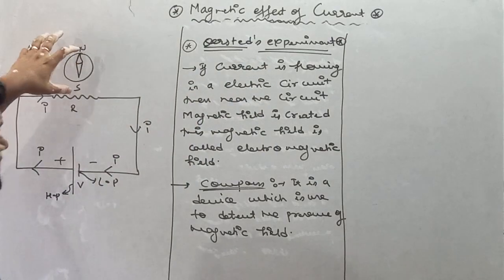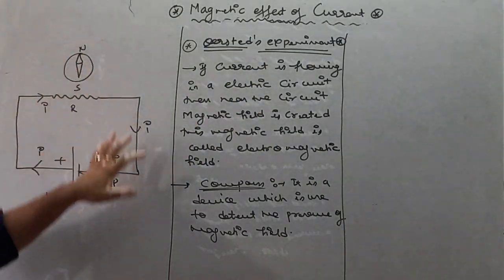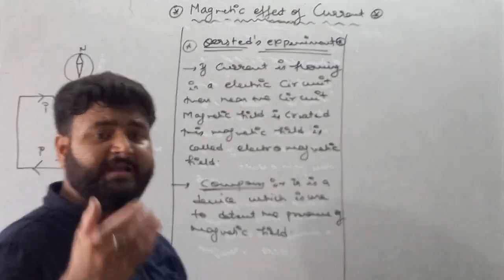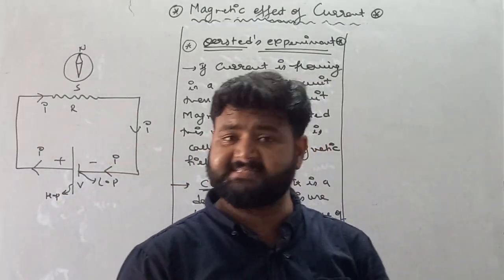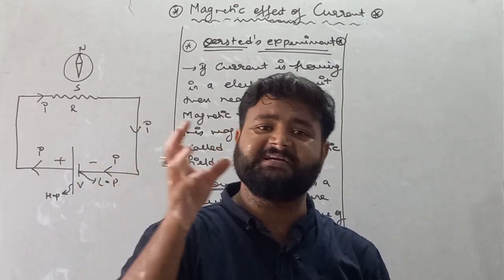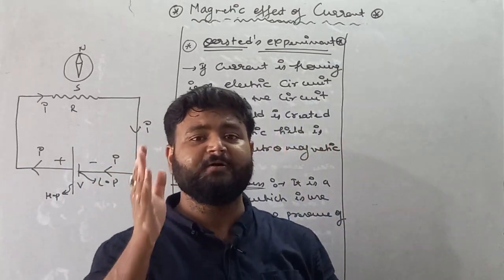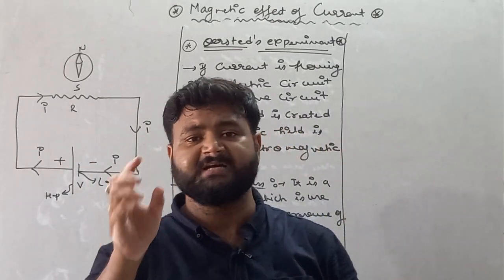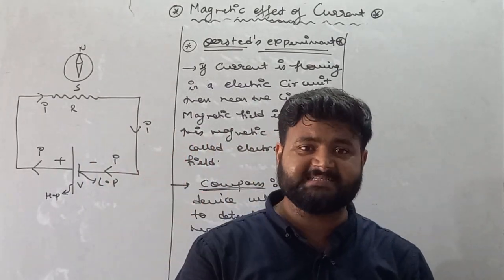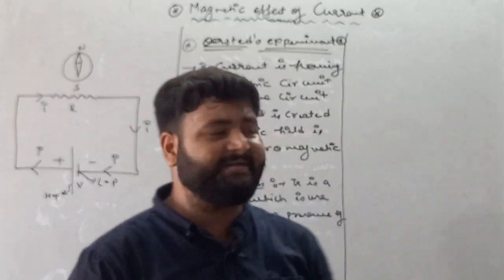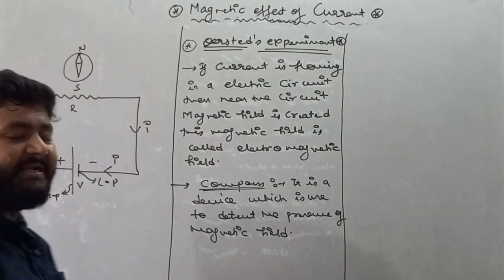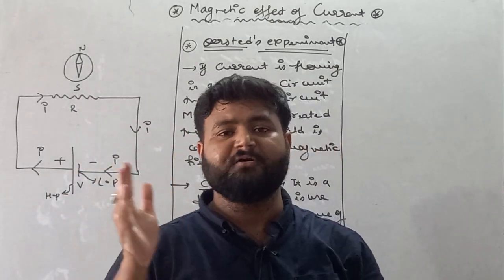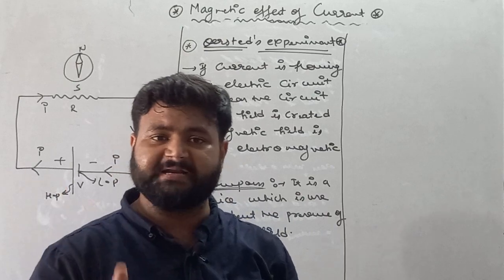So Oersted took a compass and placed it near an electrical circuit in which current is flowing, and Oersted observed that when current starts flowing in the given circuit, the compass shows deflection. I am repeating once again, when the current is flowing in the circuit, the compass shows deflection, which indicates that due to the flow of current near this circuit, a field is created. That field is called a magnetic field.